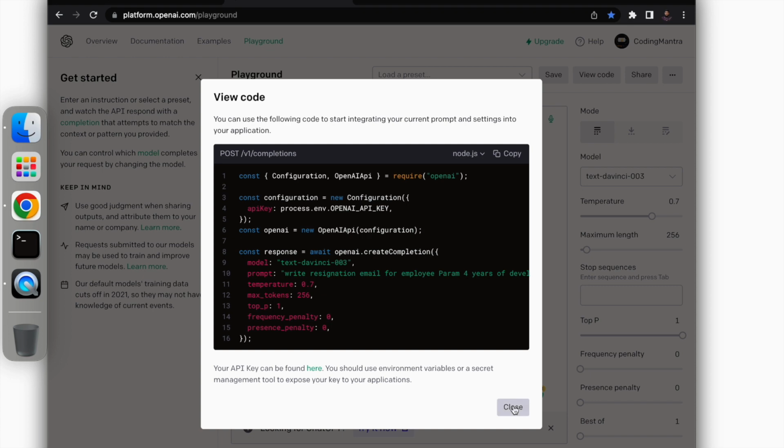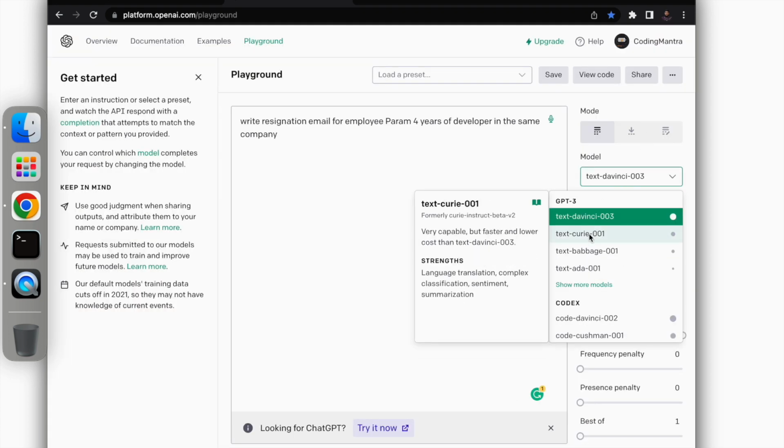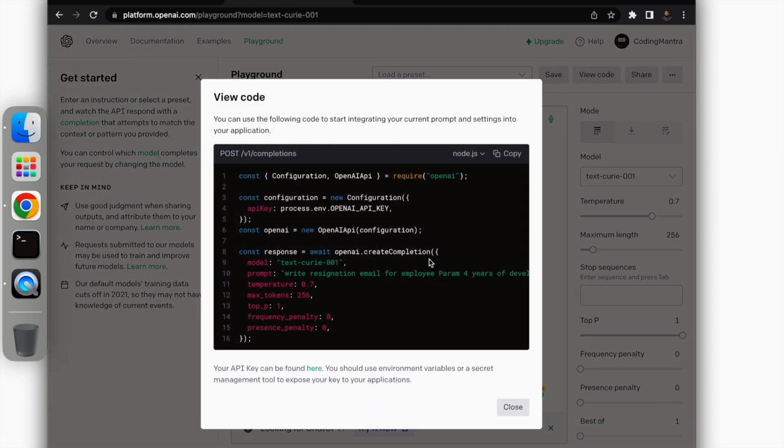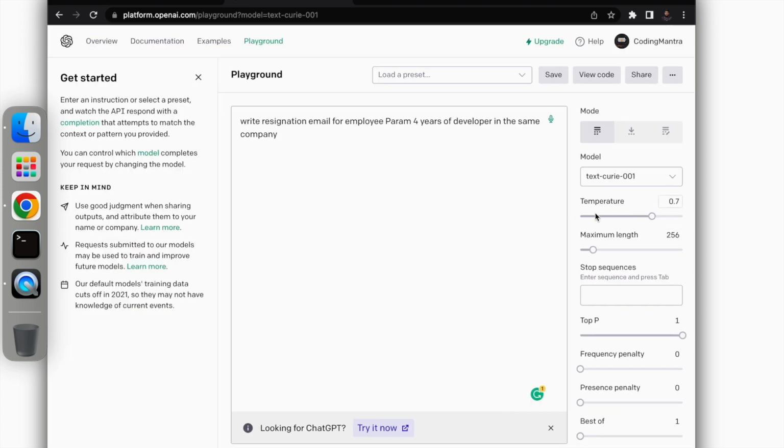Okay, so for example, if we are using a different model here, then you just see this model getting changed, if you see here. And there are different parameters, as I said, you can add, and best of. So this kind of example you can get.